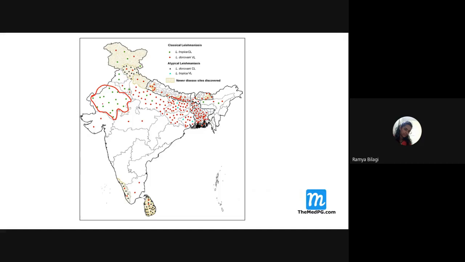But especially if the patient is from Rajasthan, especially the Bikaner district, these are the areas where a lot of cases of cutaneous leishmaniasis can be seen. So if any patient is coming from there and you observe any ulcers on the skin, maybe you have to think of it, and economically also the patient is poor. Remember, leishmaniasis is totally related to what? Poverty. This point is very, very important.